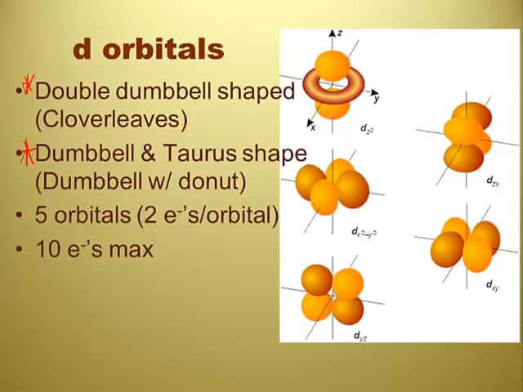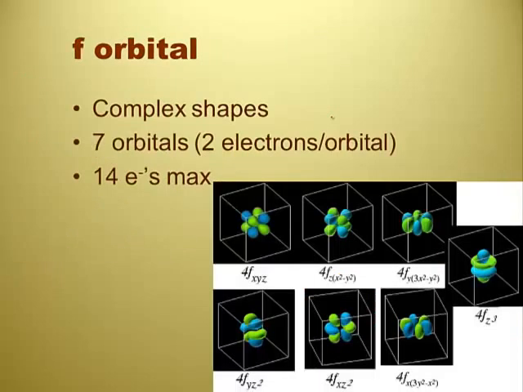So let me get this straight. S, there's 1 orbital. P, there's 3. D, there's 5. So far, we're using odd numbers. 1, 3, 5. So if there's another type of orbital, how many could there be? Well, 1, 3, 5. I'm going with 7. All right, let's check it out.